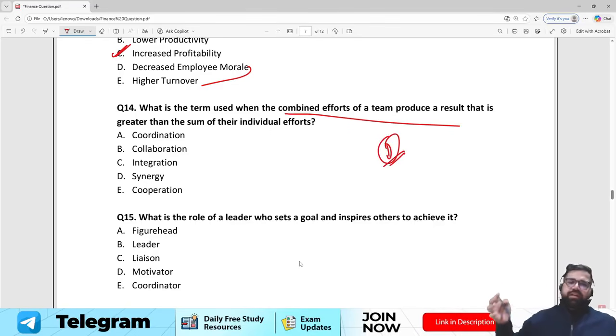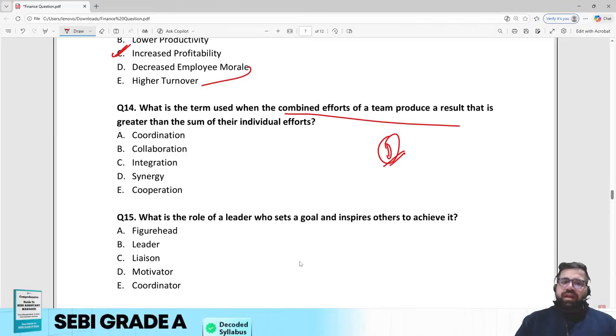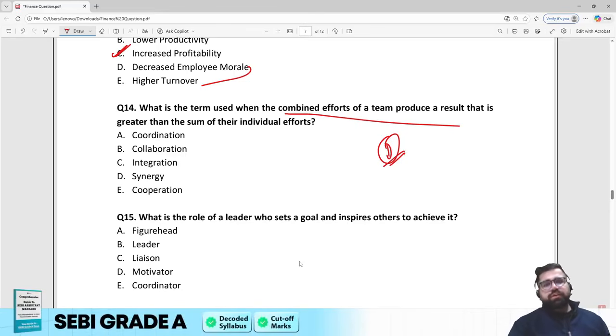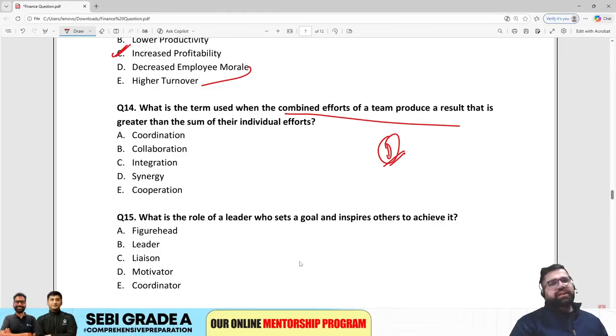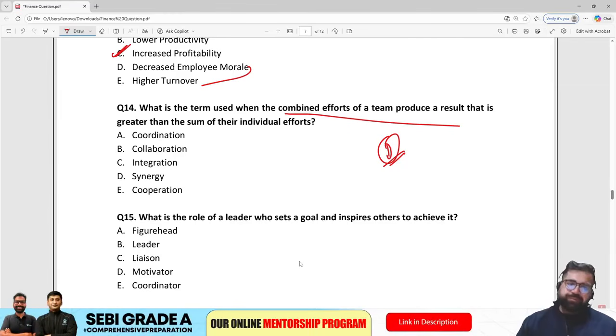Synergy means that everybody is working, nobody is isolated, and this is one of the roles of a manager, or a leader also. Although this is debatable, integration, cooperation, collaboration and coordination can also be right, but the most correct one looks like synergy.